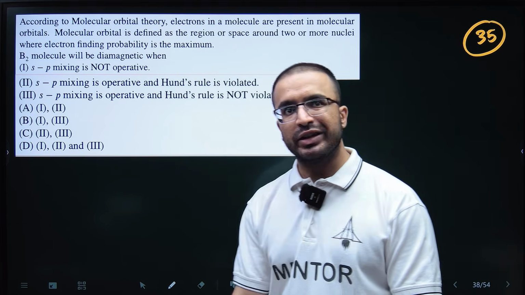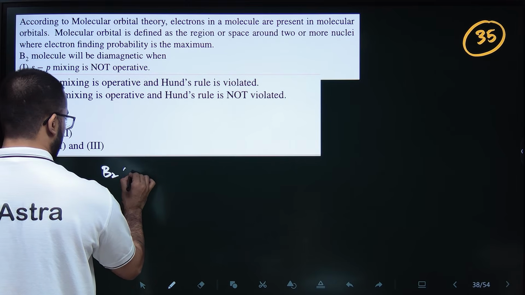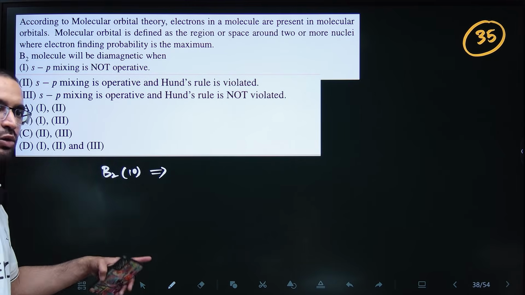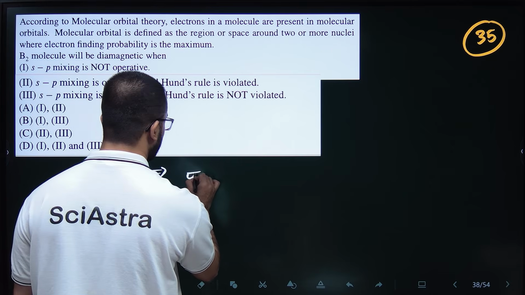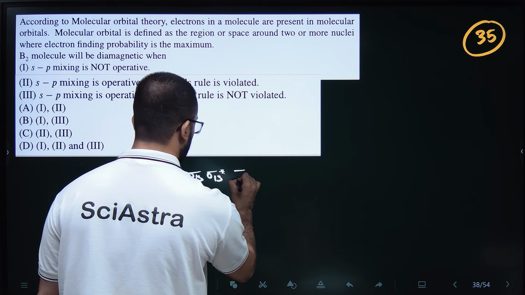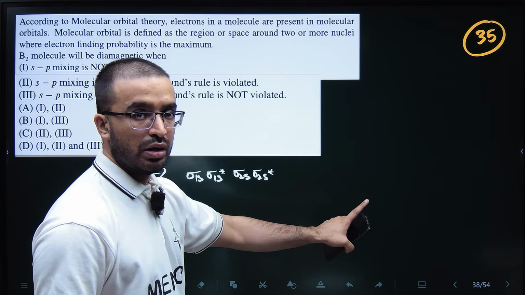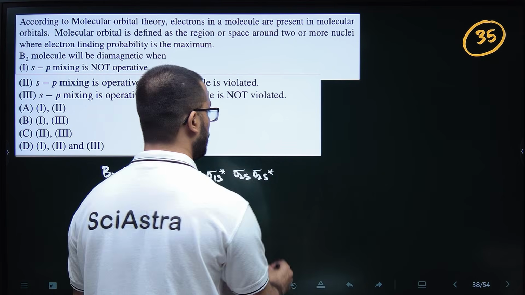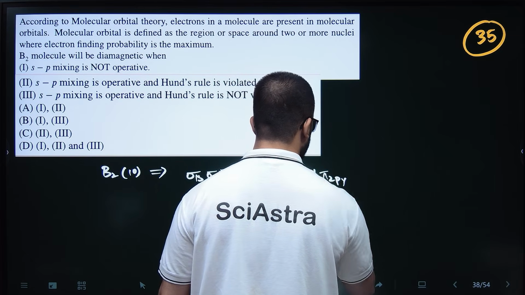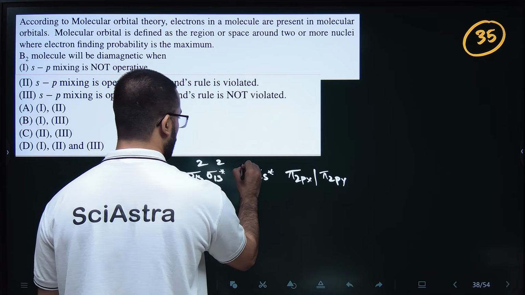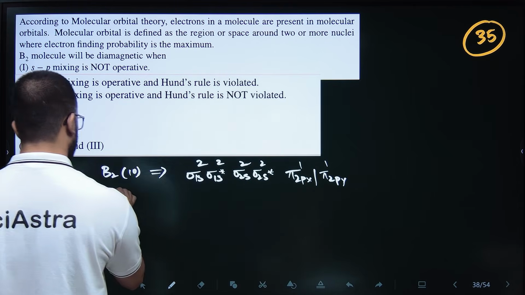Now again, molecular orbital theory. They have asked about the B2 molecule. You can first write the B2 electronic configuration. B2 has 10 electrons, so we will write according to sp mixing: sigma 1s, sigma 1s star, sigma 2s, sigma 2s star. Because of sp mixing, sigma 2pz goes above, so pi 2px and pi 2py have lower energy than sigma 2pz. Fill 10 electrons: 2, 4, 6, 8, 9, 10. Done. So this is paramagnetic.